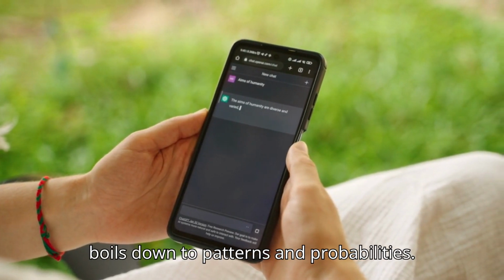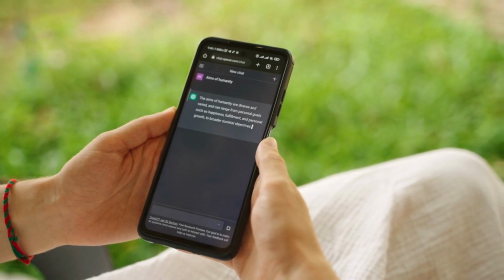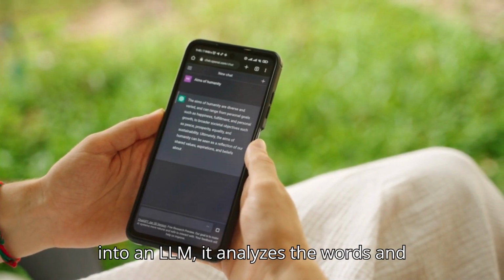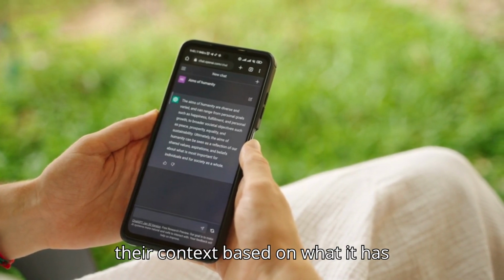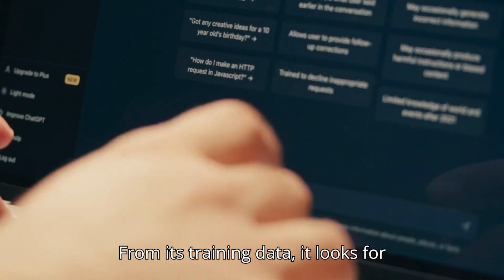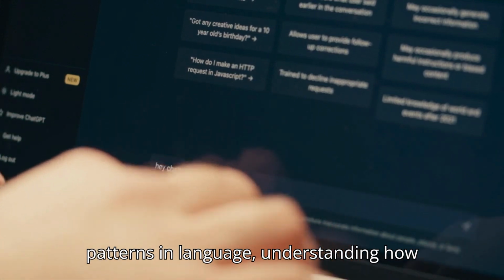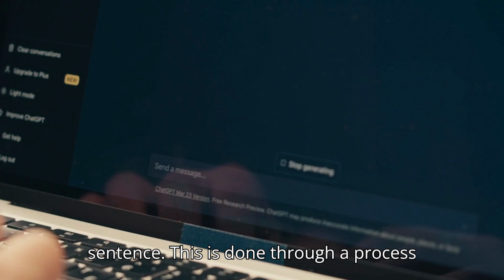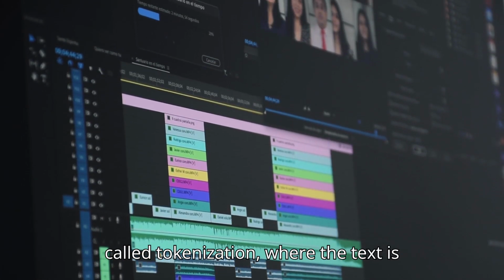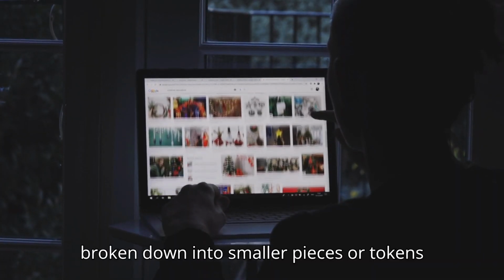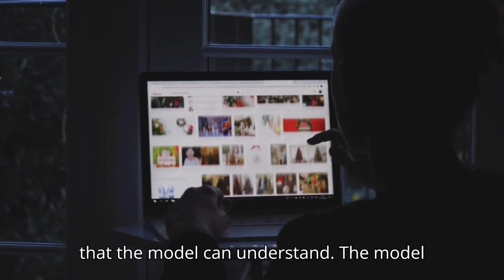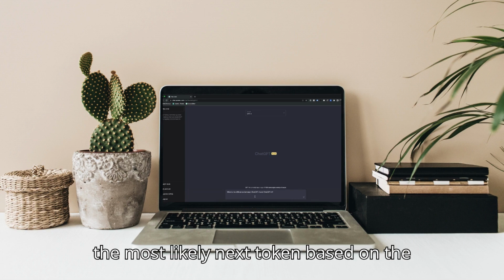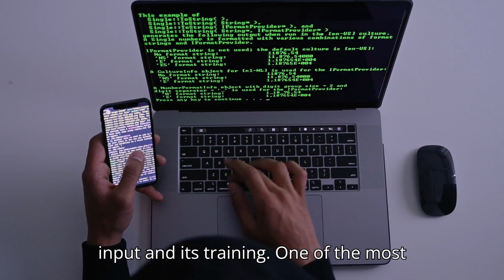Well, it all boils down to patterns and probabilities. When you input a prompt or a question into an LLM, it analyzes the words and their context based on what it has learned from its training data. It looks for patterns in language, understanding how words relate to each other and what might come next in a sentence. This is done through a process called tokenization, where the text is broken down into smaller pieces or tokens that the model can understand. The model then generates responses by predicting the most likely next token based on the input and its training.